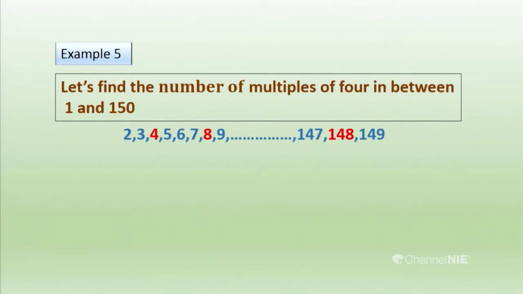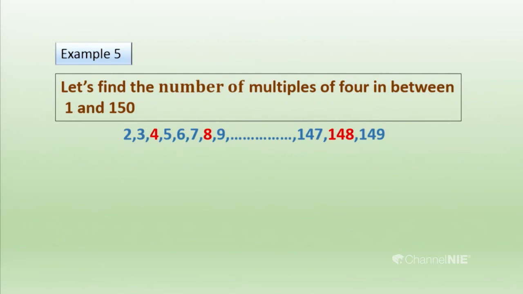Then among these numbers we have to find what are the multiples of 4. In here I have highlighted multiples of 4. 4 is the first multiple, and 8. Then it's going ahead. Then we have to consider what is the last multiple of 4 in this progression.